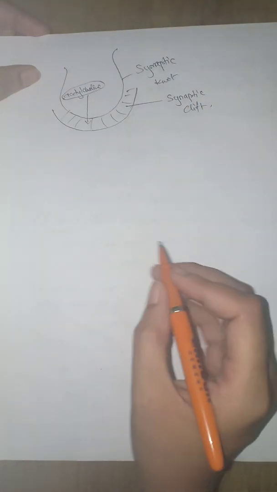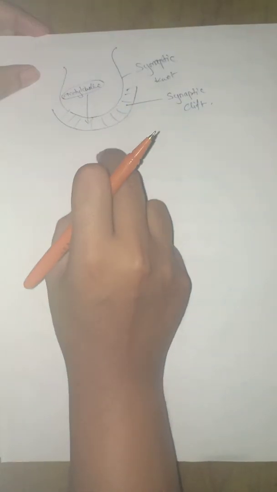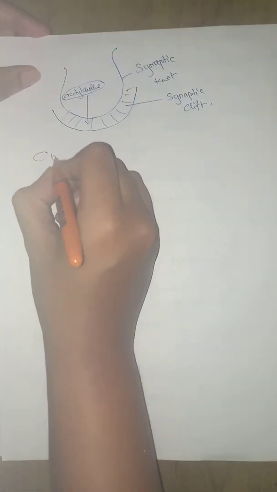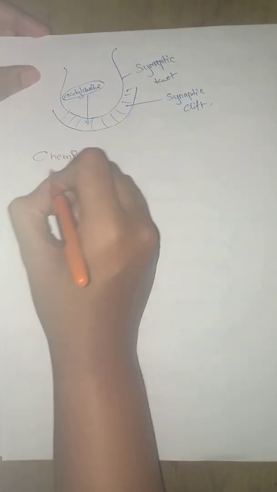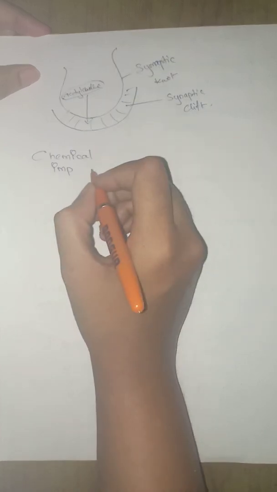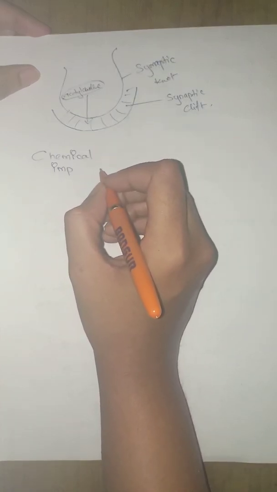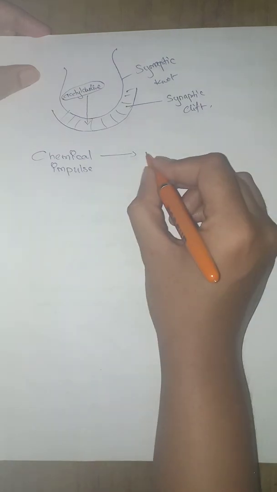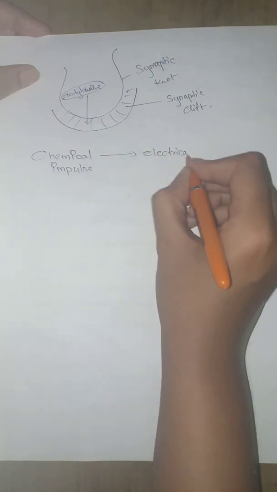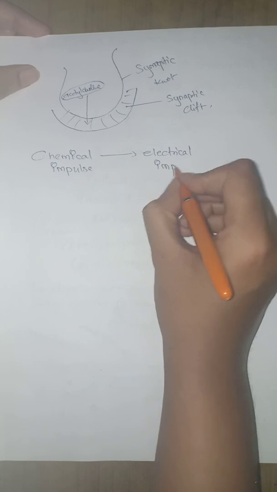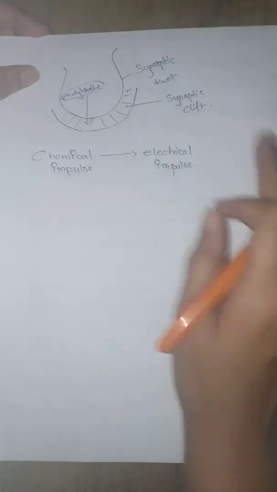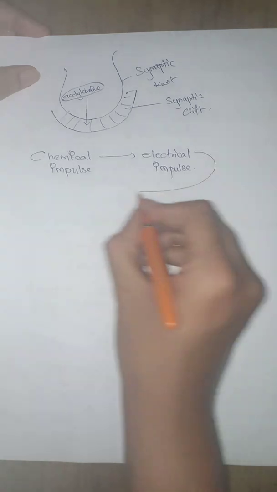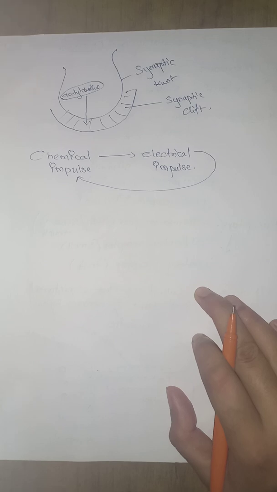So what happens actually is that at the synaptic cleft, the impulse is in the chemical form. After it enters the other neuron, it is converted into what we call an electrical impulse. And once again when it reaches the synapse, it converts back to the chemical one. So it is a continuous process.